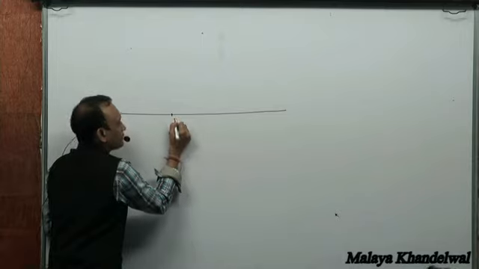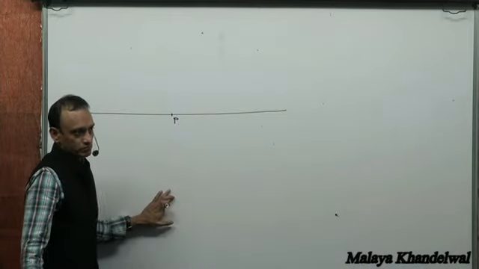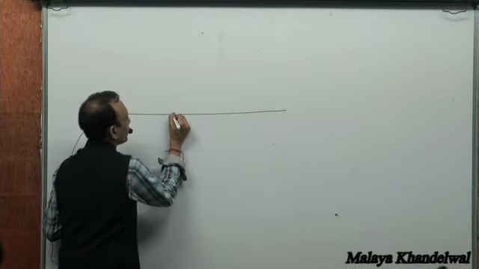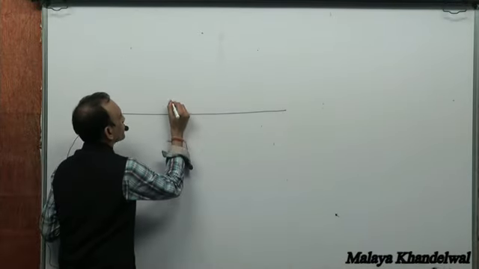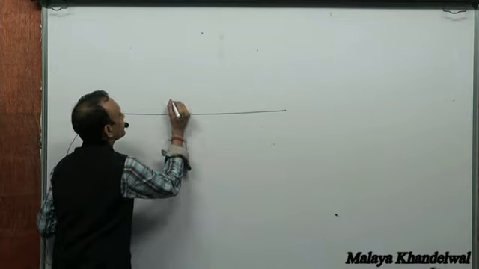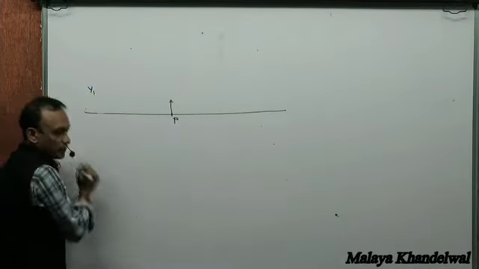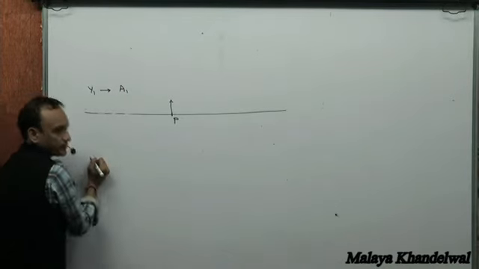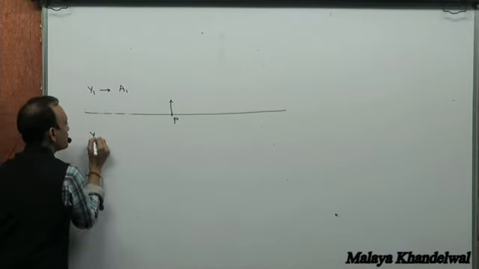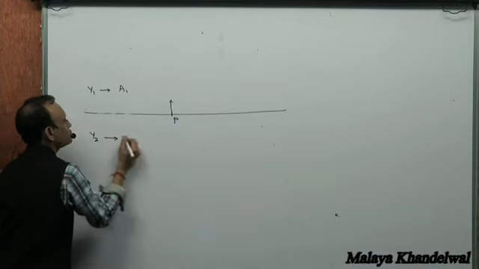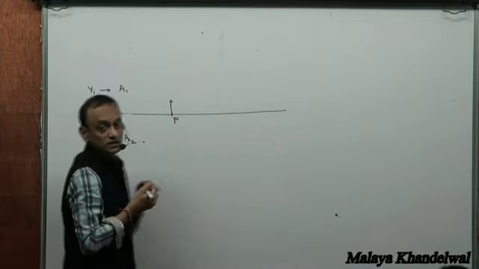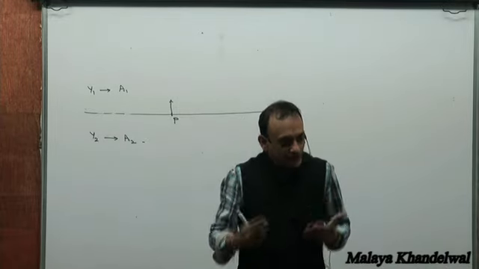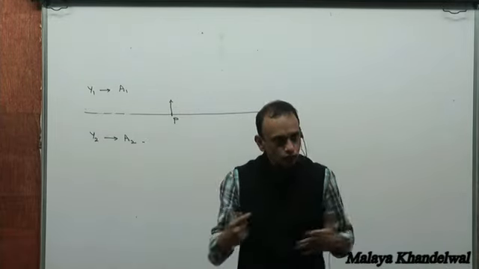At the point P, there is one disturbance y1, which is of amplitude a1, and another disturbance at P, which is y2, of amplitude a2. These are two disturbances flowing through the medium with amplitudes a1 and a2.